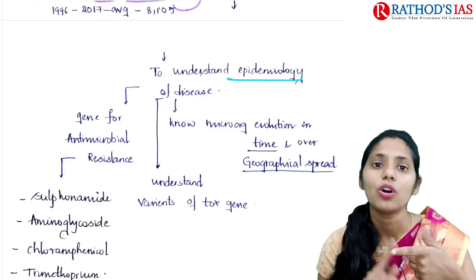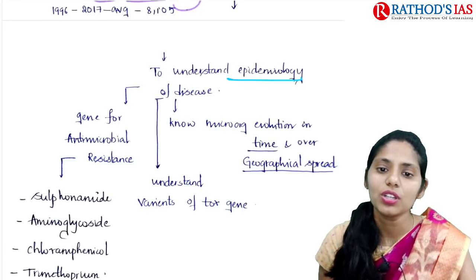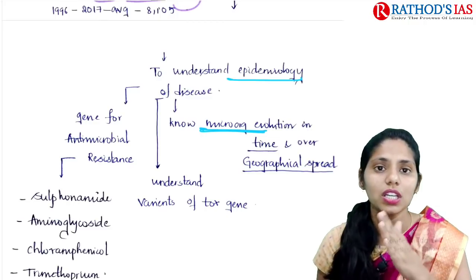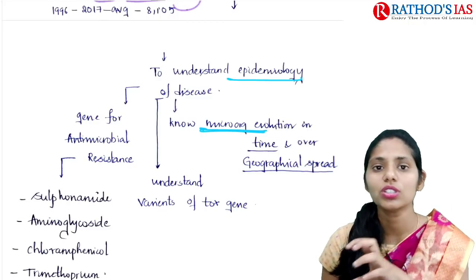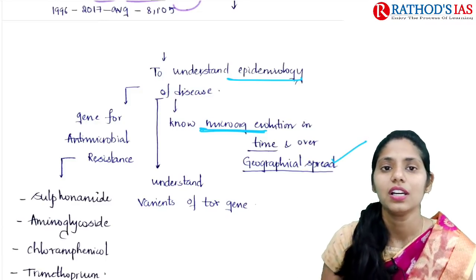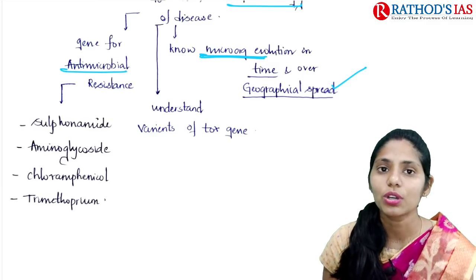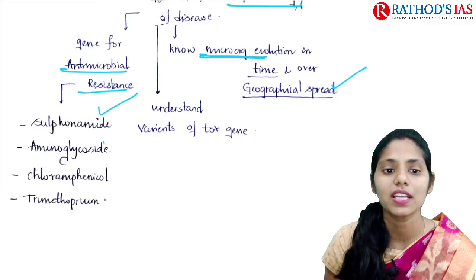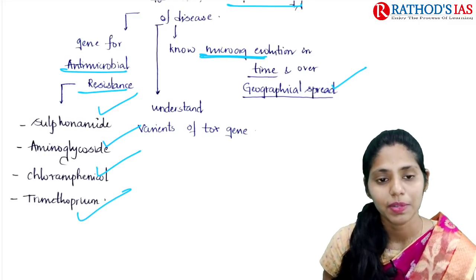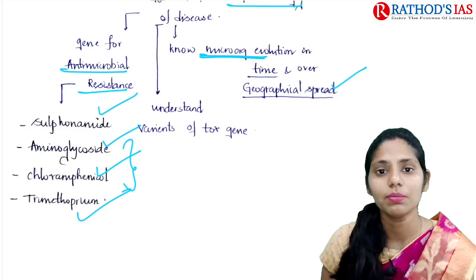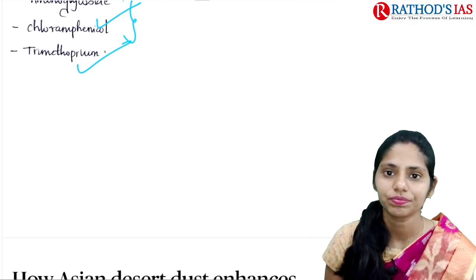We need to understand the tox gene produced by diphtheria, how the microorganism evolved over time and adapted to the environment, and the geographical spread of the diphtheria-causing bacteria. We also need to know whether there is antimicrobial resistance to sulfonamide, aminoglycoside, chloramphenicol and trimethoprim. These are commonly prescribed antibiotics for diphtheria. So this is the gist of this article.